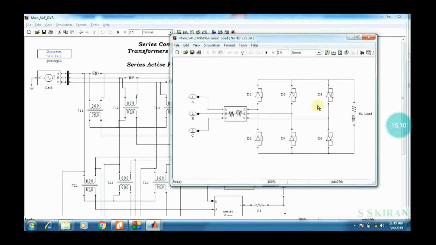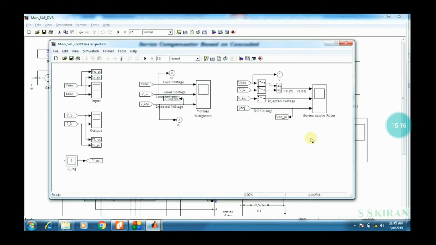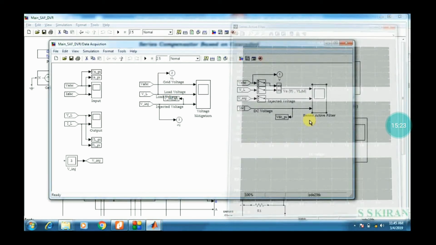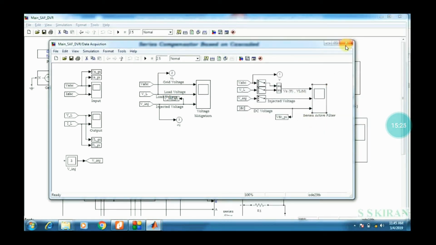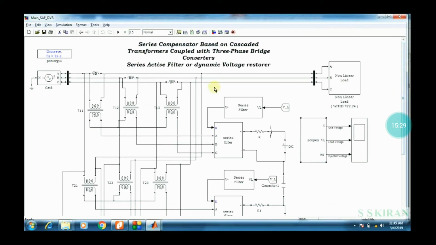Okay, this is the load. In this load we also have some diodes, right? Now, the main data acquisition system is also a very important thing for collecting the data from the grid, and from the grid to transformers, to converters, to this one.